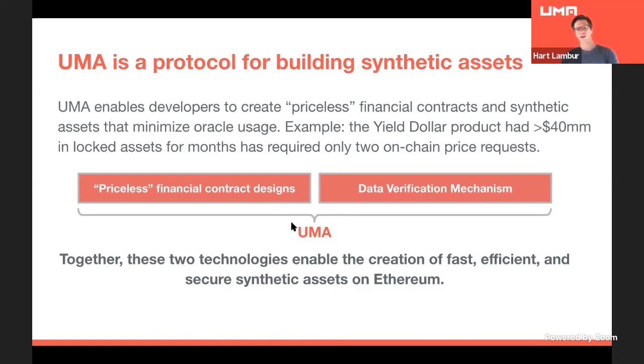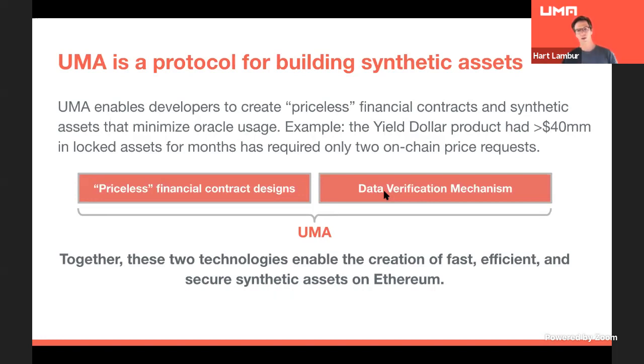And the protocol really has two interwoven components. It has these design templates that are written pricelessly, designed to minimize Oracle usage, and a data verification mechanism, which is really our version of an Oracle that's purpose-built for this design philosophy. And our view is that these two technologies combined are what enable the creation of super fast, efficient, and very secure synthetic assets and other types of financial contracts on Ethereum.